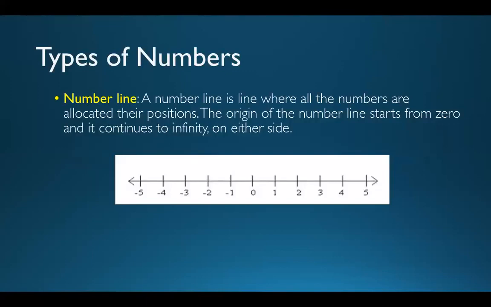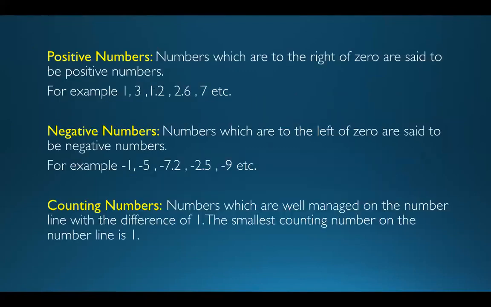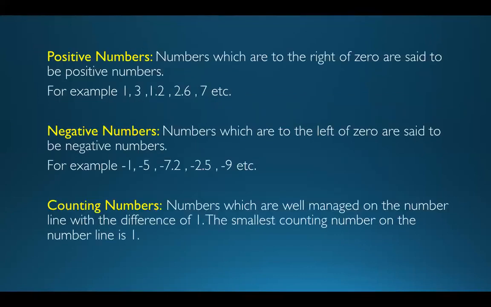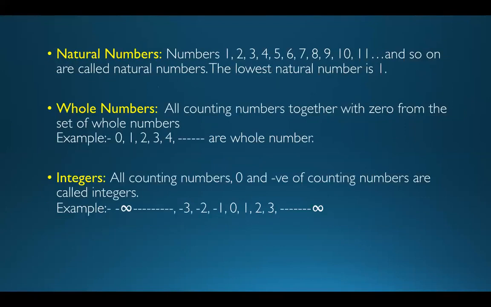Types of numbers. So I believe you know what the types of numbers are, right? And this is the number line where we place the numbers. What are positive numbers? Any number on the right side of 0 on the number line is a positive number. Negative numbers are on the left side of 0. Counting numbers are basically the natural numbers. Then whole numbers: when we include 0 in the set of natural numbers, the new set becomes whole numbers.